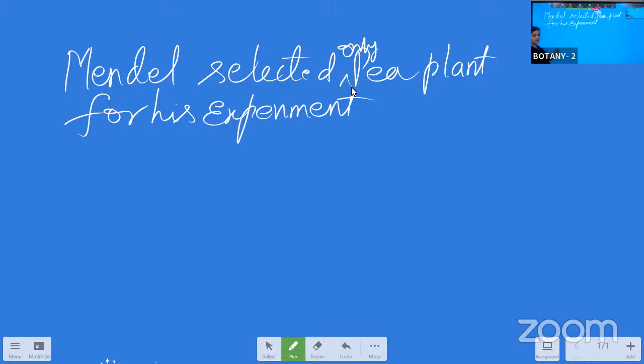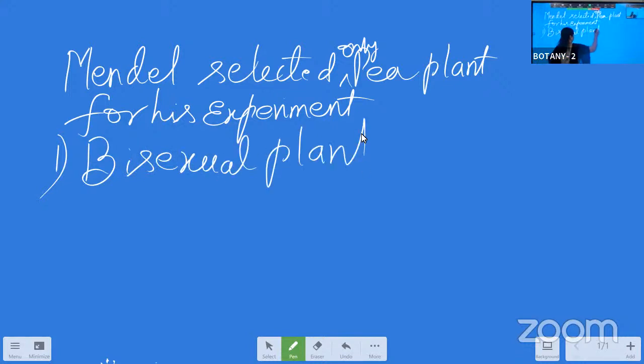6 points are there in this. What you have to write? The first one is the plant is a bisexual plant. When the plant is bisexual, there is no need for the hybridization to go and search for another plant to act as another parent. So it's easy for us to go with the hybridization process now. So that's what he gets through this. The plant is a bisexual plant.